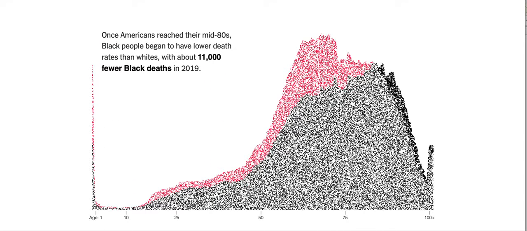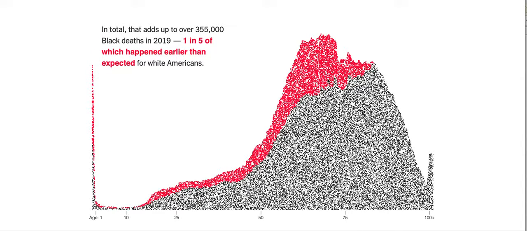So this black area here shows that there's actually lower mortality after around the mid-80s. Why is that? Well, it's mostly because of this excess mortality in here. What that means is that this population has been exposed to an increased risk of mortality, and only the most hardy survivors remain into old age. So mortality rate actually looks lower later in life.